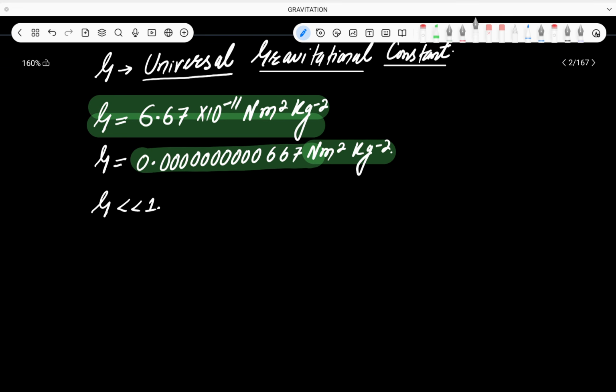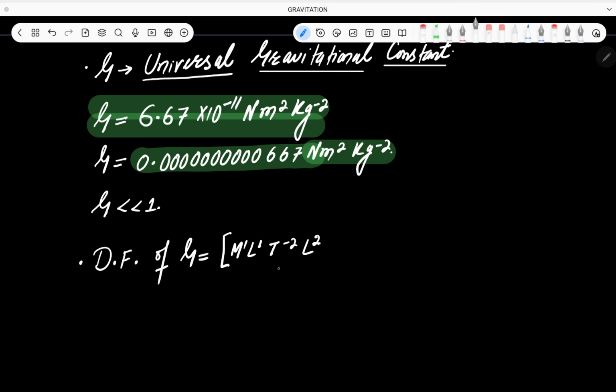और एक चीज़ आपको पता होनी चाहिए, वो है डायमेंशनल फॉर्मूला ऑफ ग्रेविटेशनल कांस्टेंट. Dimensional formula of gravitational constant. You should know this. ठीक है, now what is the dimensional formula of Newton? That is M1 L1 T minus 2, मीटर स्क्वायर, तो इसका डायमेंशनल फॉर्मूला आएगा L2, फिर kg minus 2, so it is M minus 2. This is the dimensional formula of G.